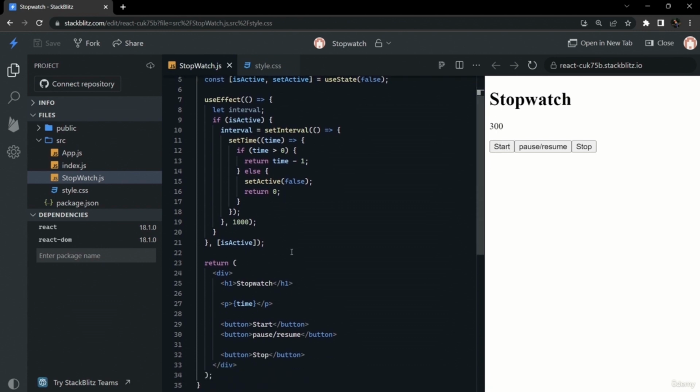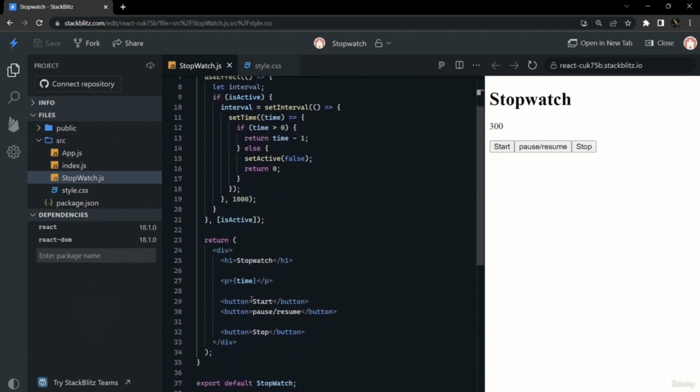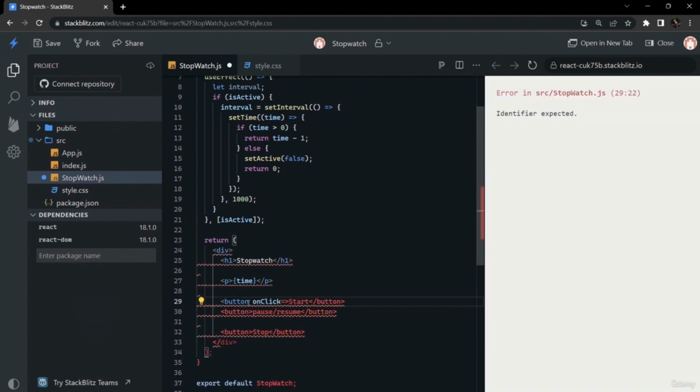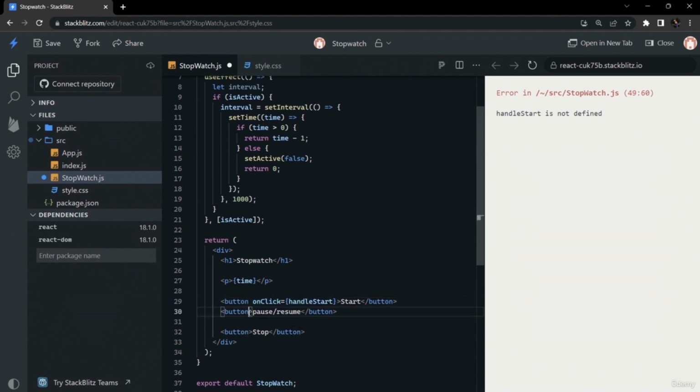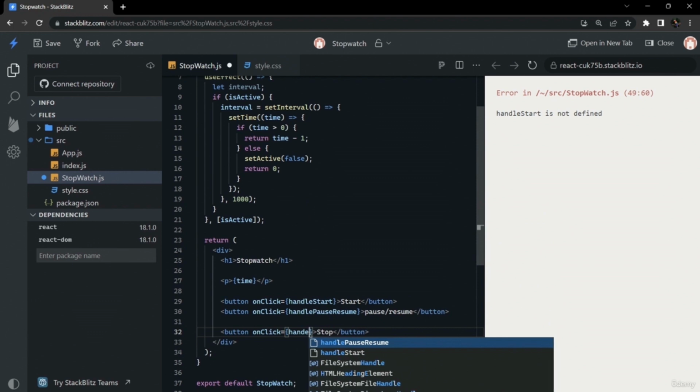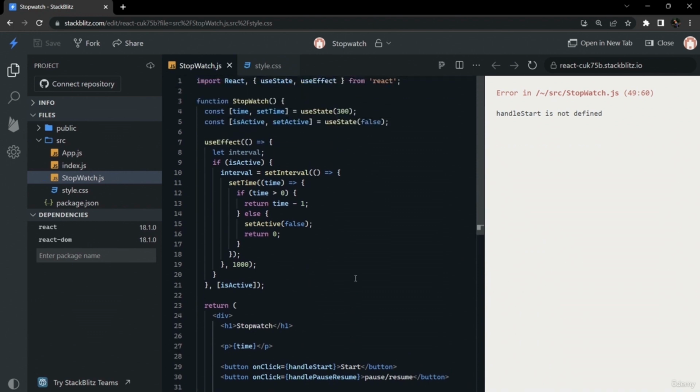Because we haven't made any handler to start or stop on the buttons. So on the button we will put an onClick, and we will put a handleStart function, and we will make this function for each of the buttons. This will be handlePauseResume, and on the third there will be a handleStop function. So we will make these functions above.